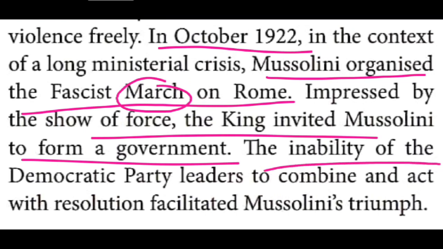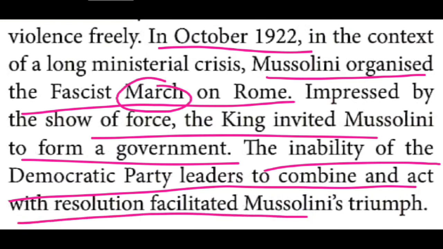Okay, so the inability of the Democratic Party leaders to combine and act with resolution is the reason for Mussolini's victory. What does that mean? The Democratic Party leaders were very inefficient people, moreover incapable people. Yes, they had no abilities. That was the reason Mussolini got the success. Okay, so that's a thing.